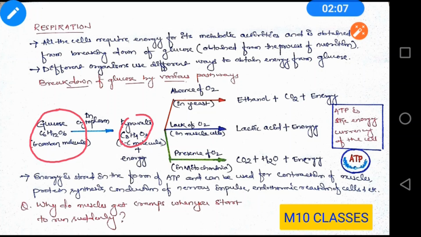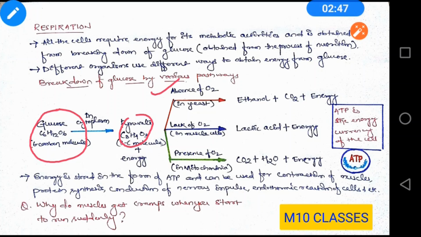So it can have aerobic respiration and anaerobic respiration. What is aerobic respiration? That means the respiration that is carried out in the presence of oxygen, and anaerobic respiration is carried out in the absence of oxygen. Now see here, in the absence of oxygen, which means anaerobic respiration, it produces ethanol, carbon dioxide and energy, and this is carried out in yeast. You have already read in class 8 regarding fermentation, and this fermentation is an anaerobic process in which ethanol is formed along with carbon dioxide and energy.